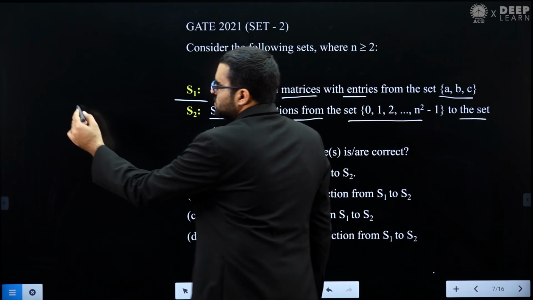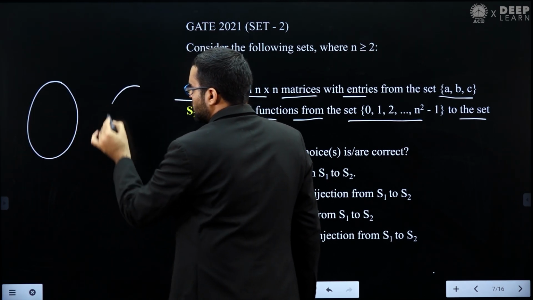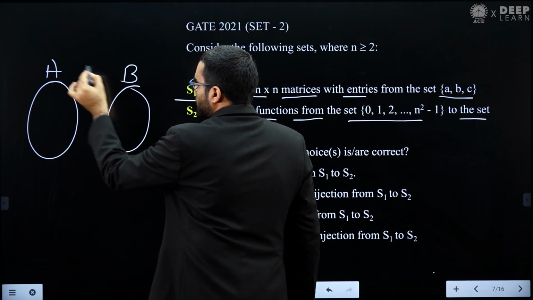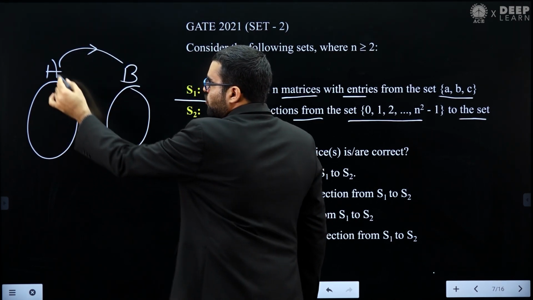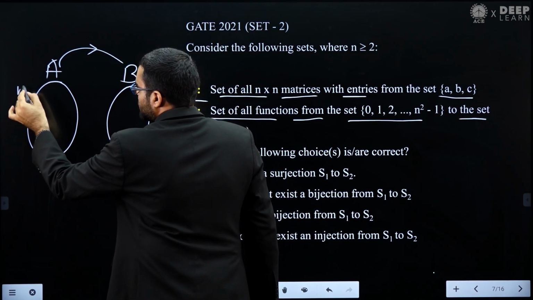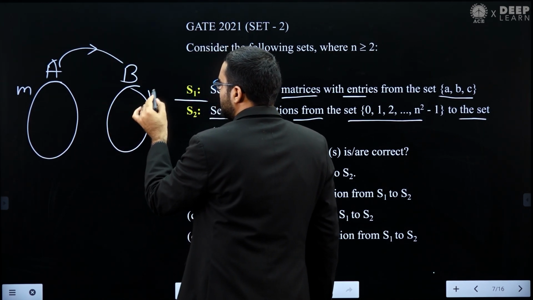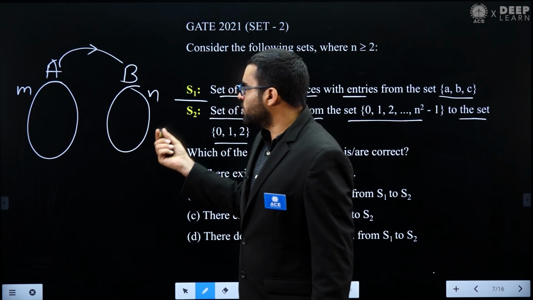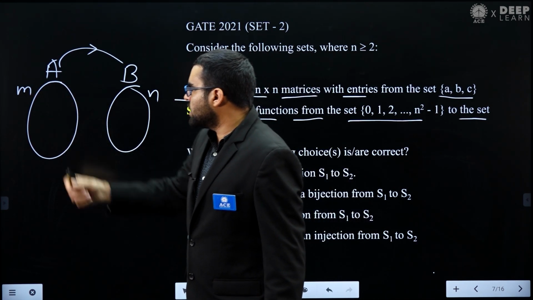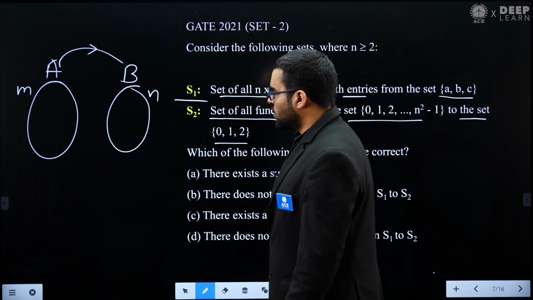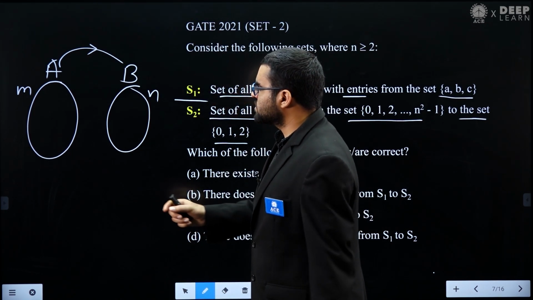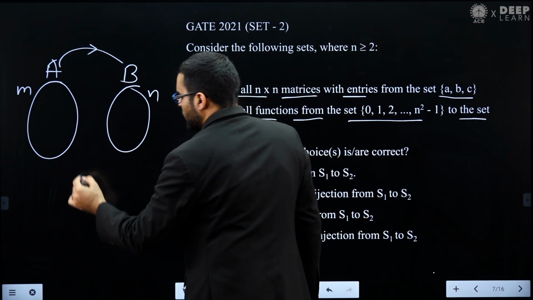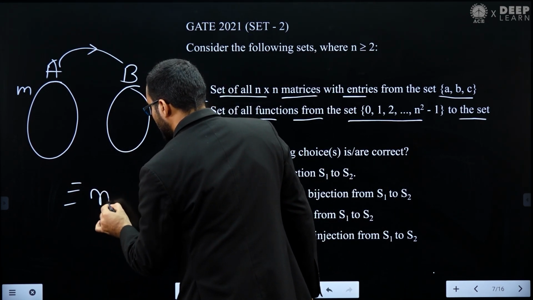Assume you have two sets A and B, where the cardinality of A is m and the cardinality of B is n. How many functions can we define from set A to set B? That will be n power m.